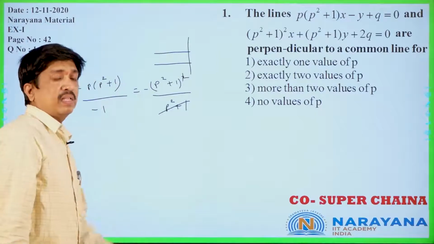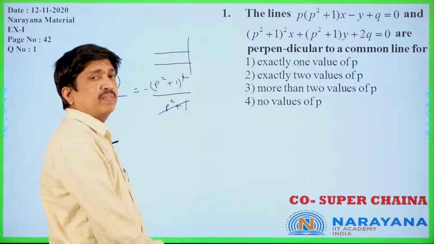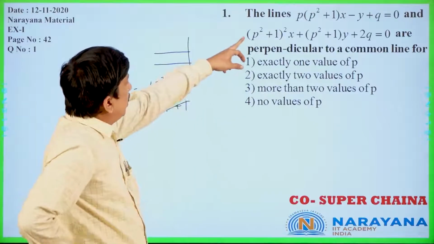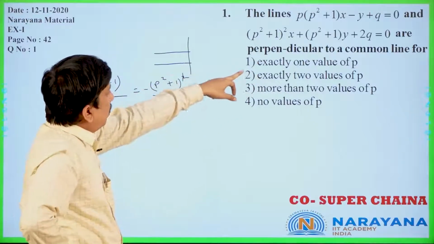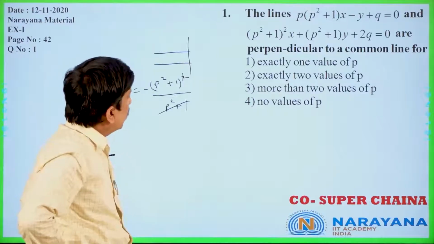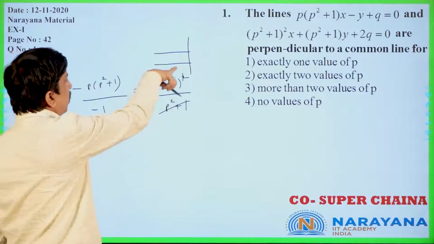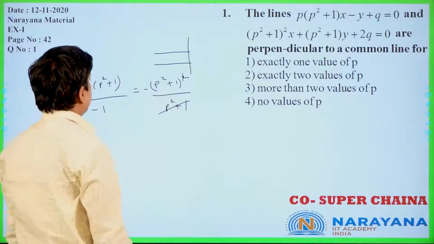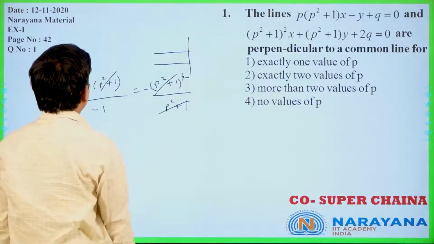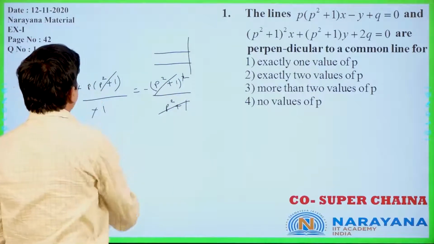Minus A by B is the slope of the general equation of the straight line AX plus BY plus C equal to 0. So minus of p into (p square plus 1) by minus 1 is equal to (p square plus 1) whole square by, here also minus sign, (p square plus 1). Here one (p square plus 1) will get cancelled, and minus minus will get cancelled.